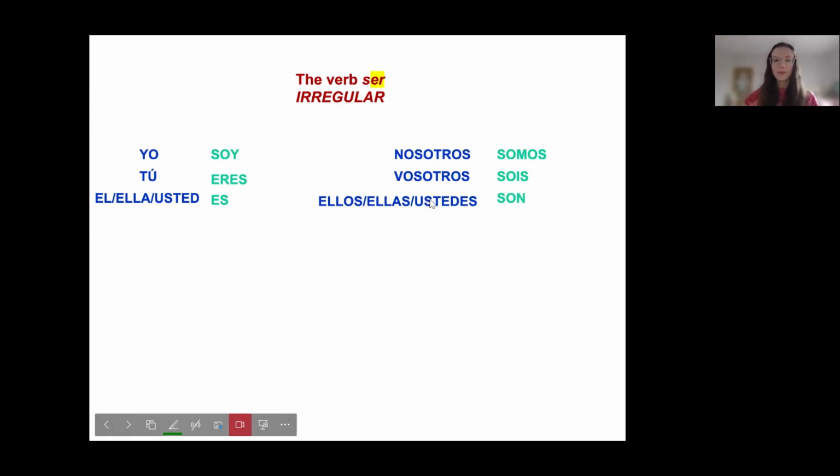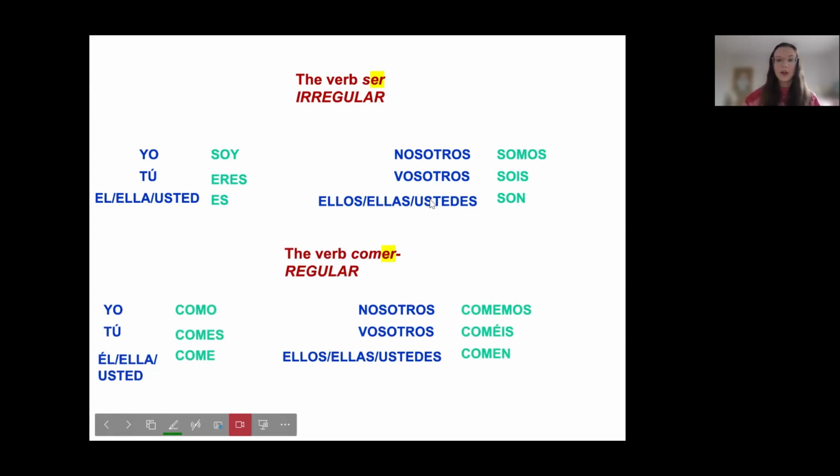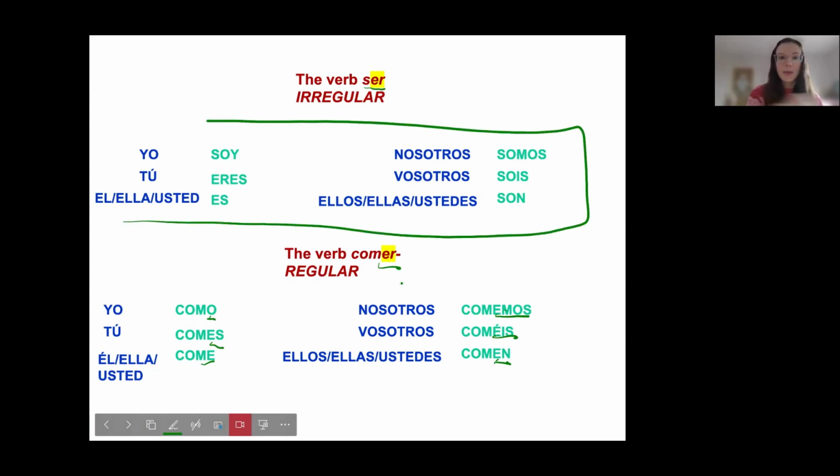So you've got son. So what I've done is I've got an example here of the verb comer, which is a regular ER verb, because in Spanish, remember, we have three types of verb, AR, ER, and IR, which are explained in other videos. So this is an ER verb, but it doesn't follow the rules, because the genuine rules would be we add o, es, e, emos, éis, en, and that would be the conjugation of the regular ER present tense. As you can see, ser doesn't follow the rule. It's soy, eres, es, somos, sois, son. So this just needs to be memorized by heart.